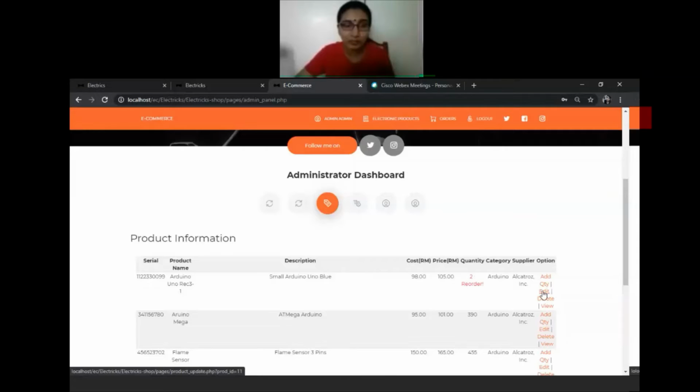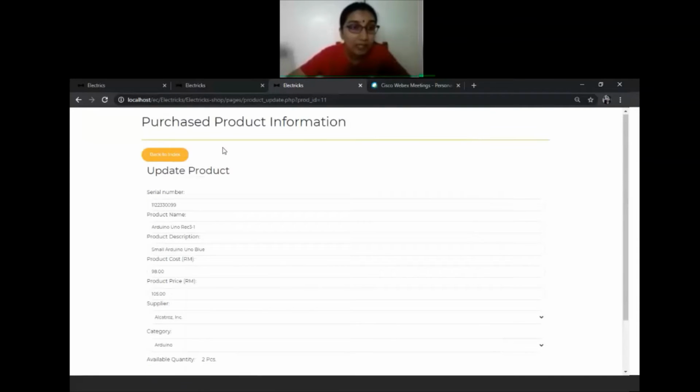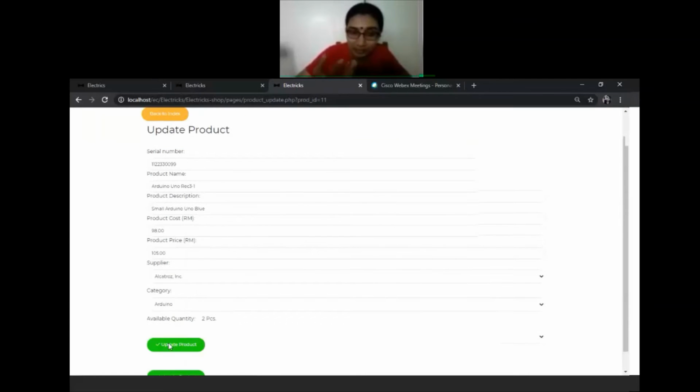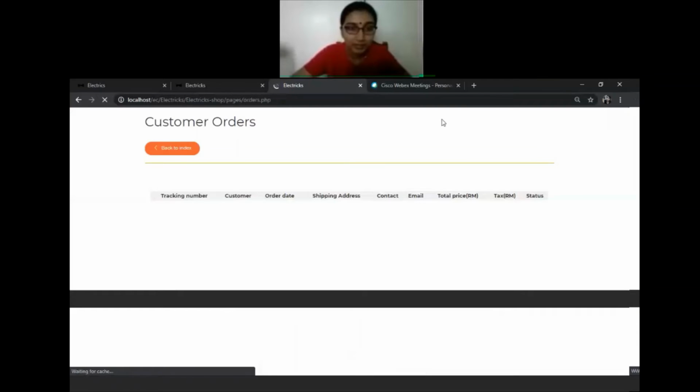For the product, the admin will enter the amount, the product quantity, and the product prices. They will update the products list according to the information that they get, and then update the product list.